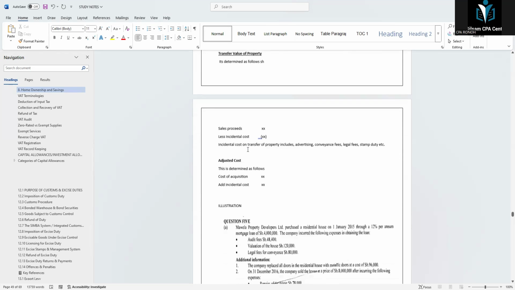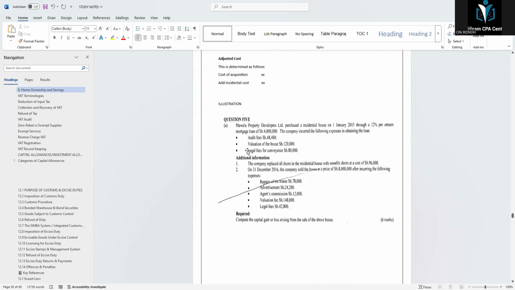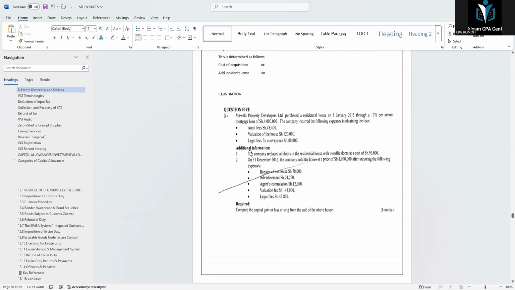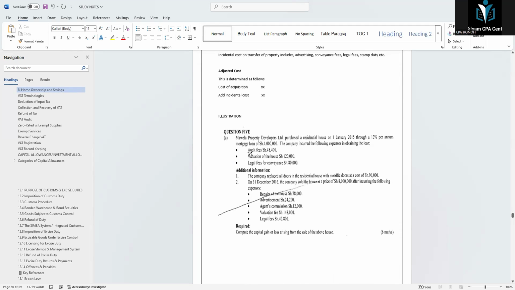Now, we have an illustration for capital gains tax. You write an illustration.